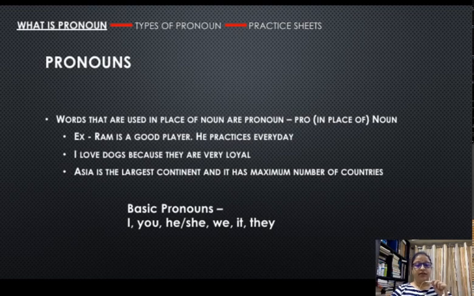Third sentence, Asia is the largest continent and it has maximum number of countries. It is used to represent Asia, the noun. The noun in the sentence is Asia, and further in the sentence, the word that replaces Asia is it, right? So it is the pronoun which is used to substitute a non-living thing, whereas I, you, he, she, we, these are personal pronouns that are used to substitute a person. Some of the basic pronouns are listed here: I, you, he, she, we, it, they.